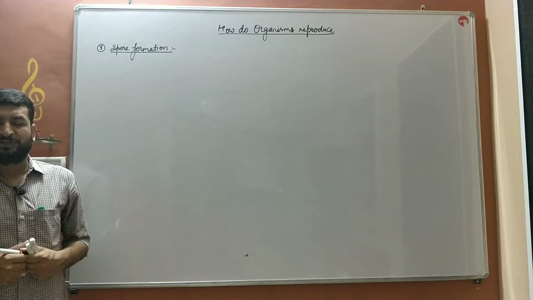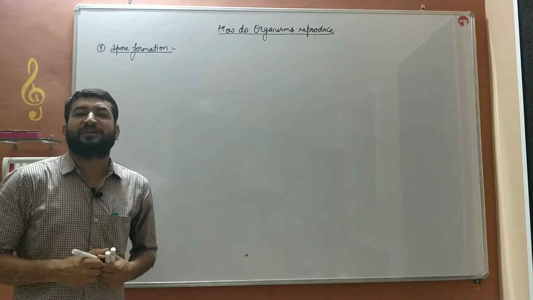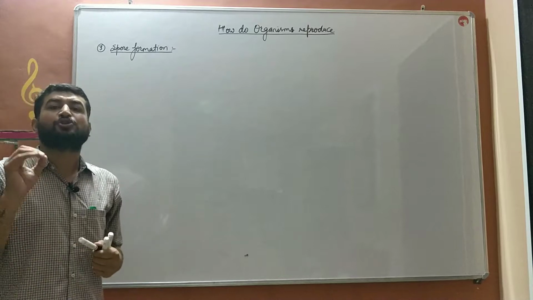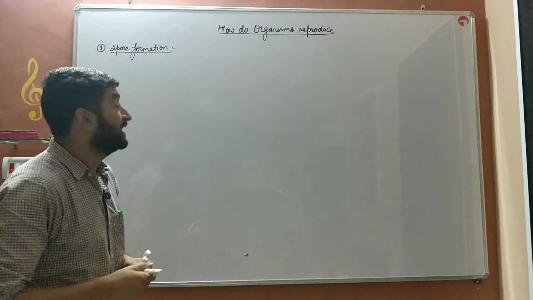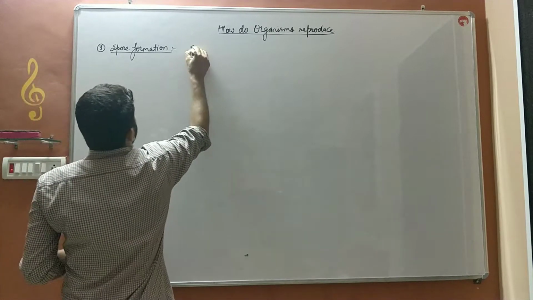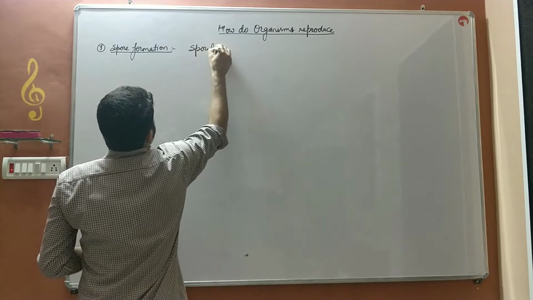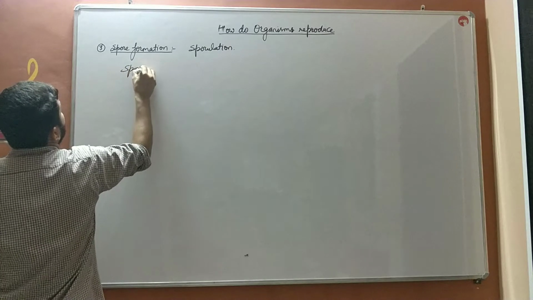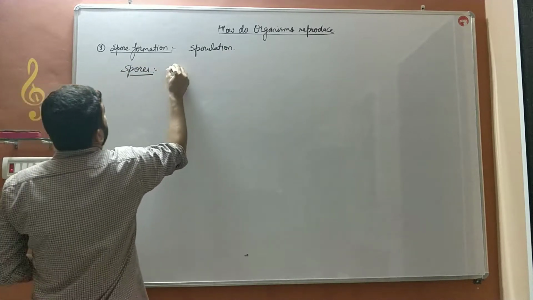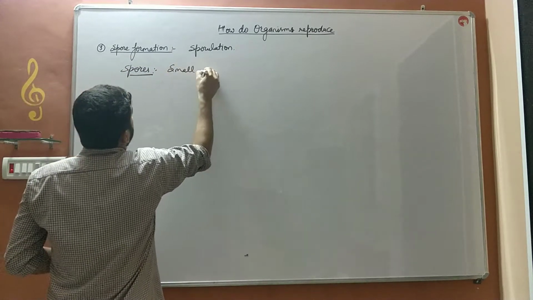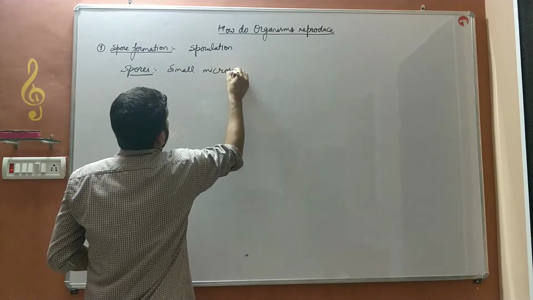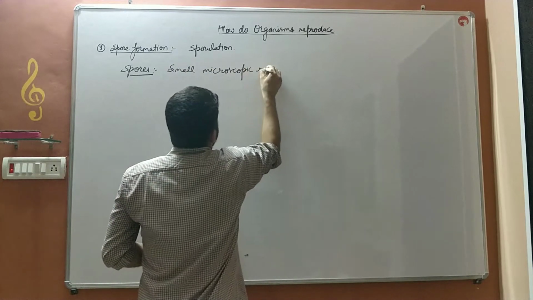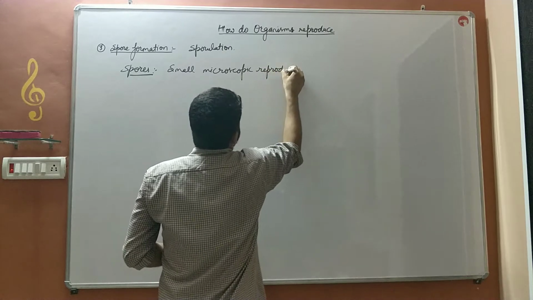In this video, we will discuss the third mode of asexual reproduction, that is spore formation. Spore formation is also known as sporulation. First, we'll discuss what are spores. Spores are small or tiny, microscopic reproductive units